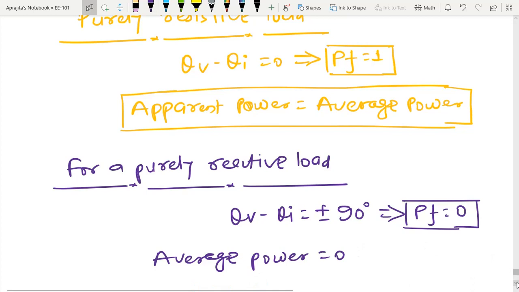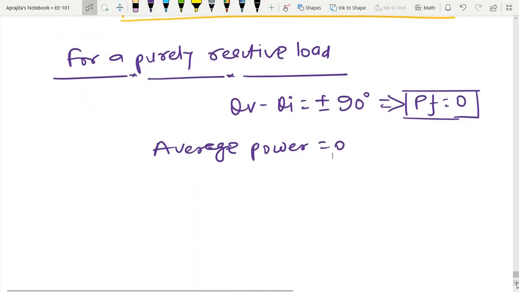So now I have two extreme values. In one extreme, power factor equals unity, and in the other extreme, power factor equals 0. And for values between the two extreme cases, we define power factor as leading or lagging.